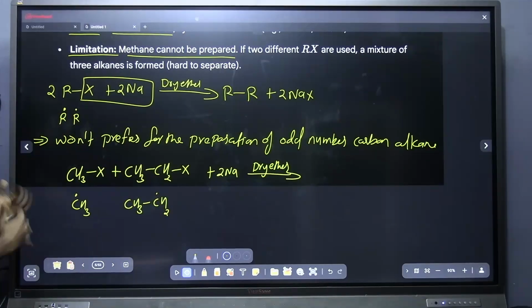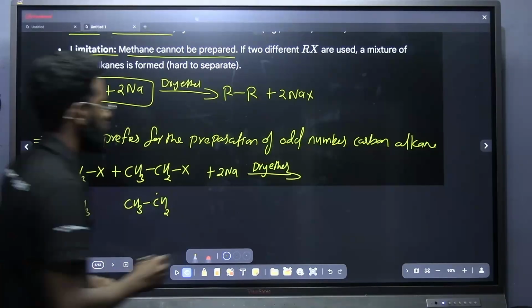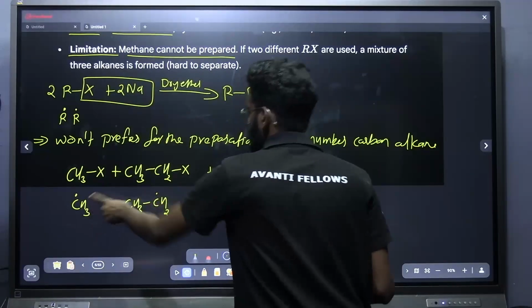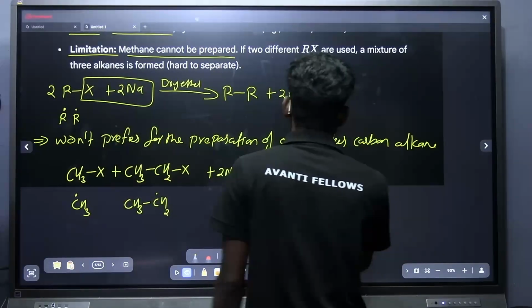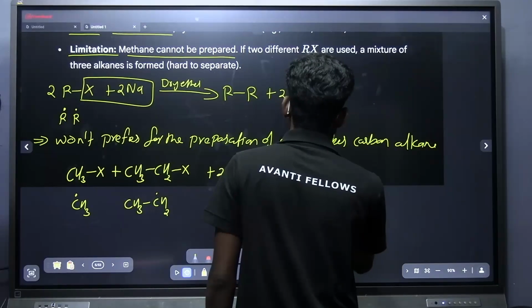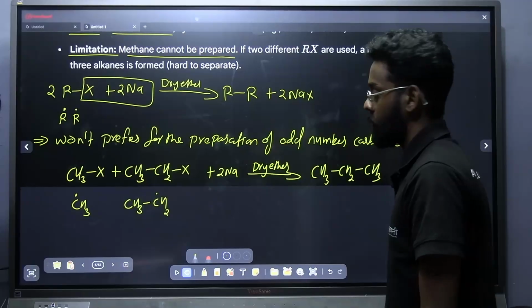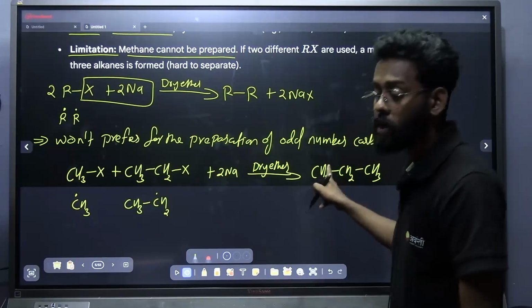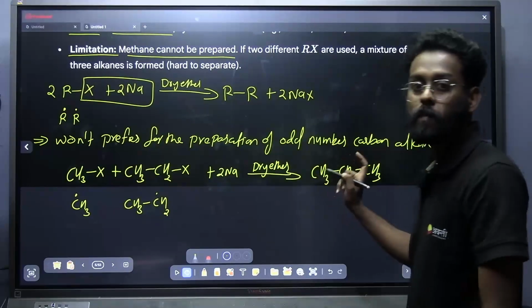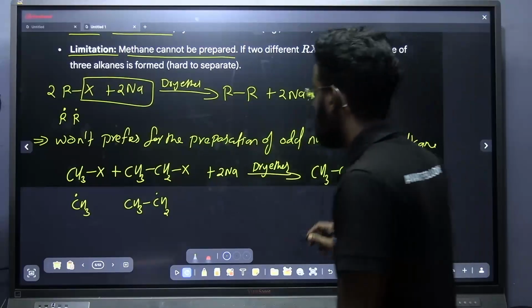Now, what are the different products you can see here? The first product is when this free radical combines with the CH3CH2 free radical, and you get an alkane with an odd number of carbon atoms. What are the other products? This is not the only product forming here.